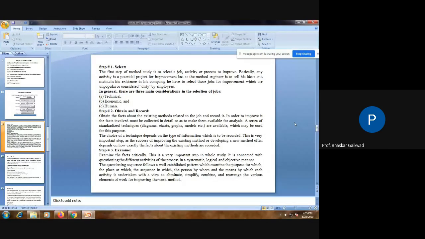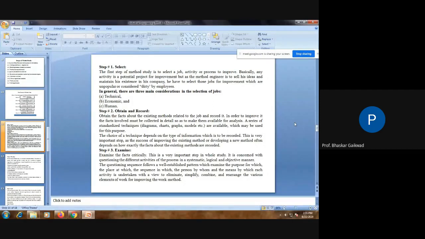Now, I have given brief things under the first point, select. The first step of method study is to select a job, activity or process. Means you can select any job, activity or process to improve.